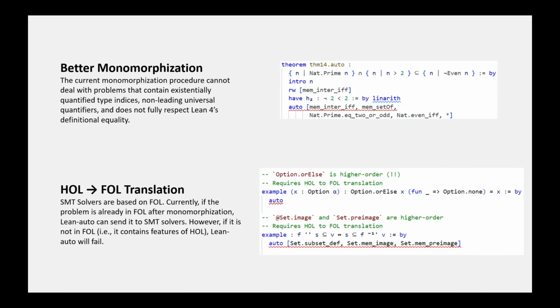Another issue is the HOL to FOL translation. LingAuto has a rudimentary translation procedure to send problems to SMT solvers. However, if the problem is not already in FOL after LingAuto's translation, LingAuto will fail. Of course, apart from these two, there are also other important potential improvements, such as improving the performance of monomorphization and the verified checker, and implementing support for mathematical structures in MathLib 4 that are not declared when LingAuto is being compiled.